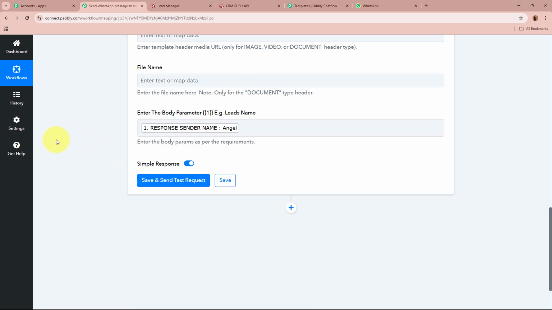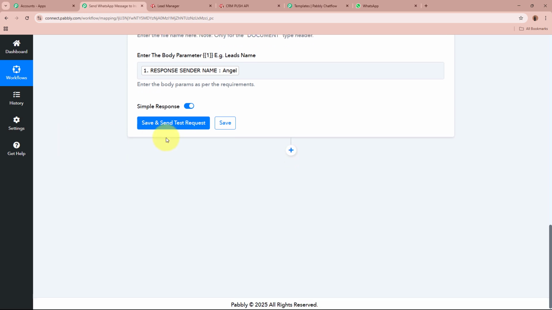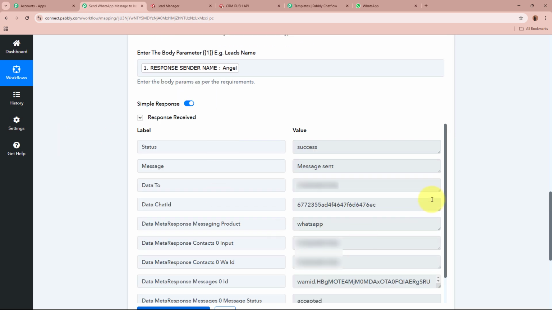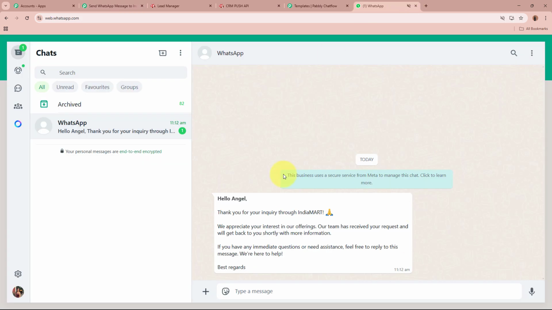So this is my lead's name. After entering all the required details, I'm going to click on this save and send test request button right here. As I've done that, we have received a response, which is a positive response. So now I'm going to open my WhatsApp and check whether I have received a new WhatsApp message or not. For that, I'm going to open my WhatsApp. And yes, you can see over here, I've received a new WhatsApp message.